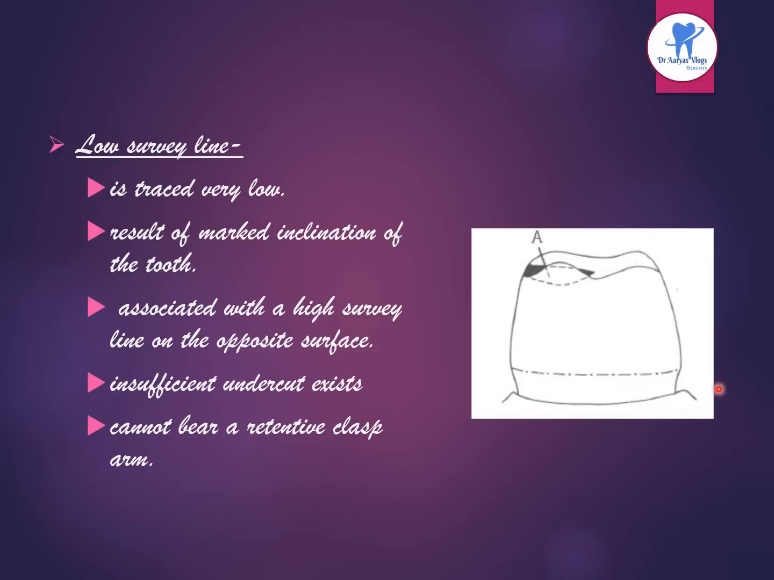This is the low survey line and it is traced very low, and it can be the result of a marked inclination of the tooth. It is associated with the high survey line on the opposite surface. If insufficient undercut exists, it cannot be a retentive clasp.